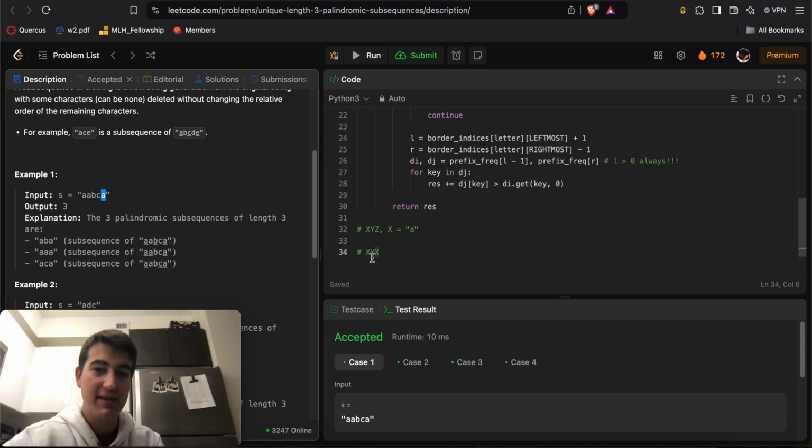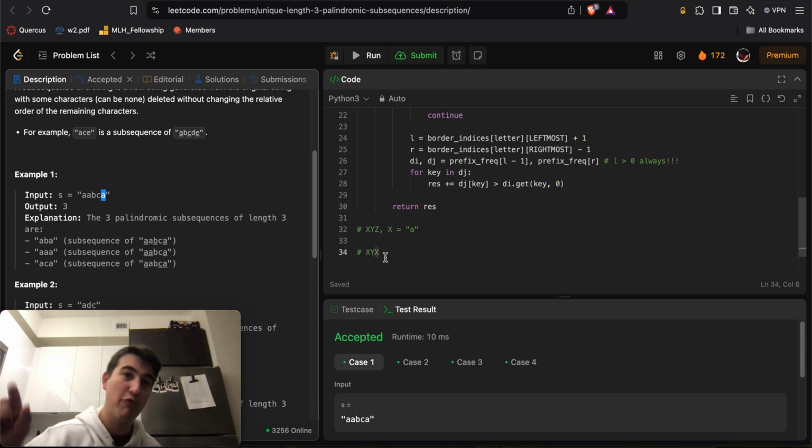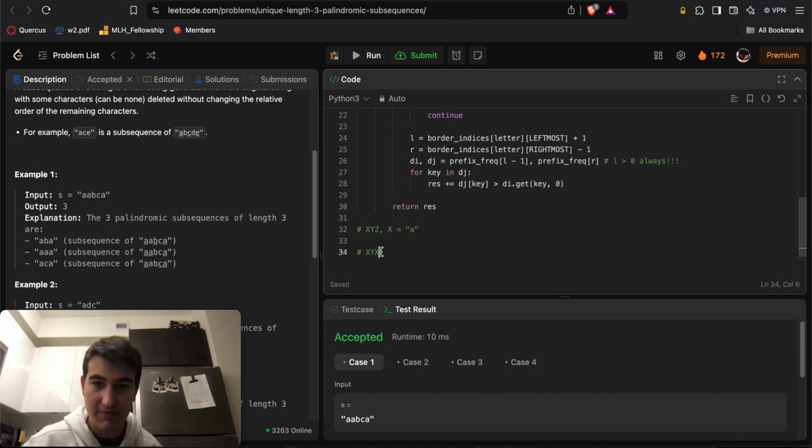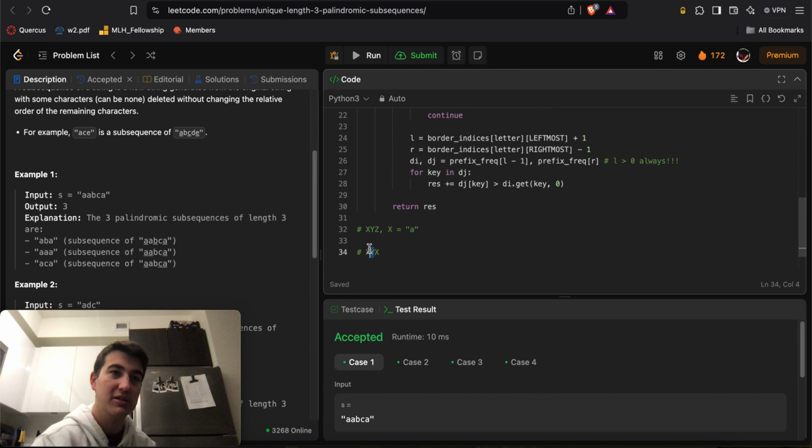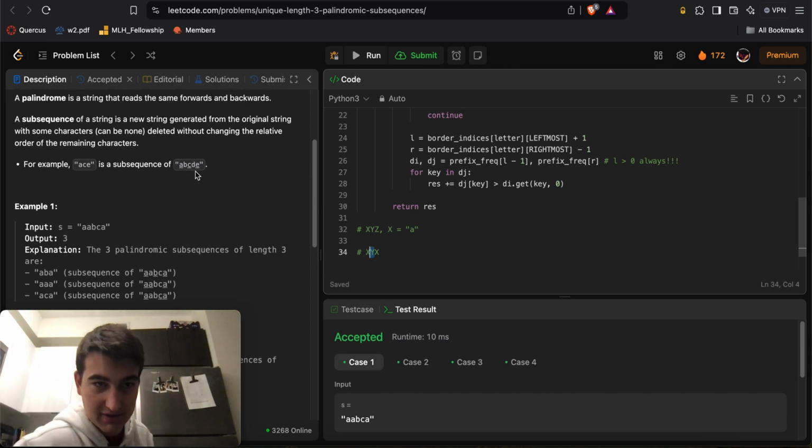If we fix it to be A's, we say X must be an A. So we want the leftmost and rightmost index of an A, because that way every single other letter in between those two indices is fair game to be our Y. And they will encapsulate every single unique possible palindromic length 3 substring that starts and ends with A, because we're grabbing the leftmost and rightmost indices and looking at all the letters in between them. If we grab any two indices, we're potentially leaving some unique substrings on the table that we could have otherwise included in our solution. So that's why we grab the left and rightmost indices, because that guarantees we'll go through every unique palindromic substring if they all exist.